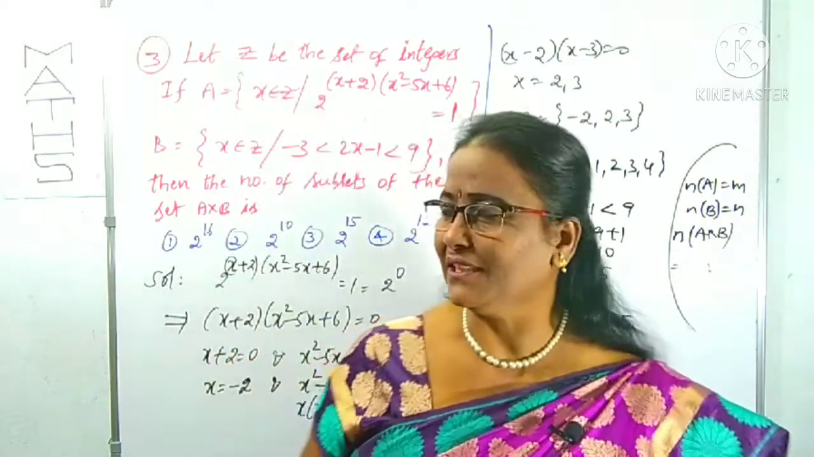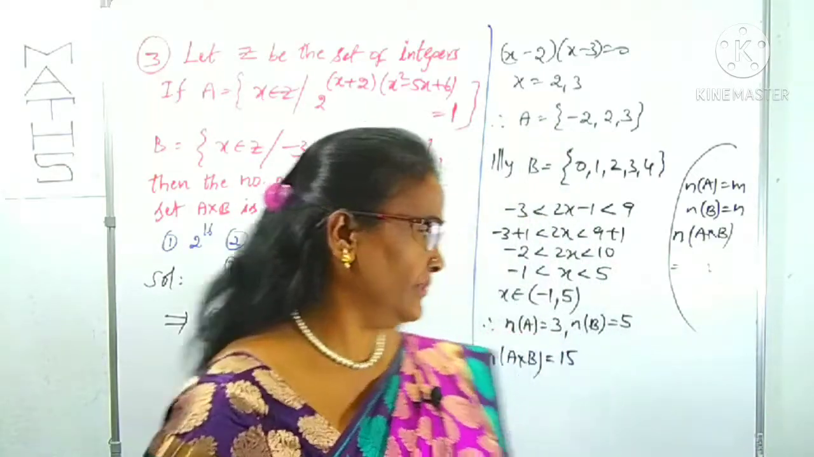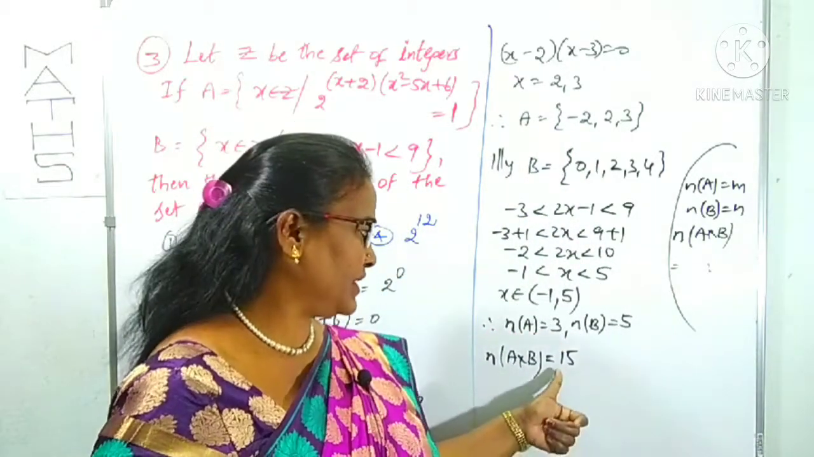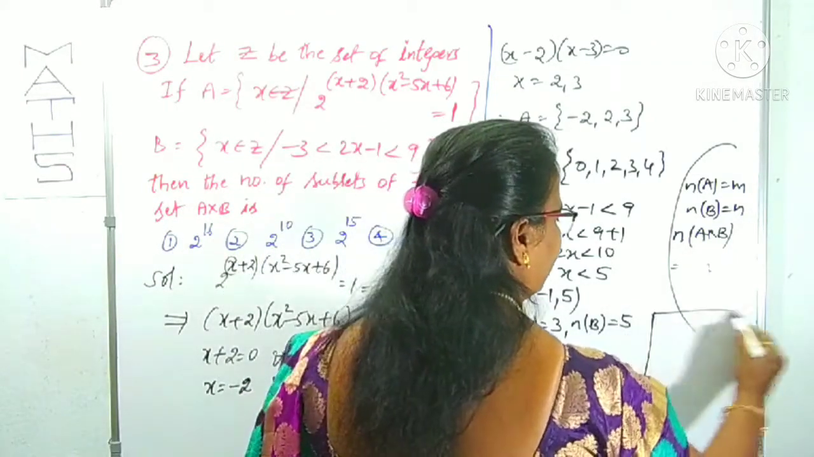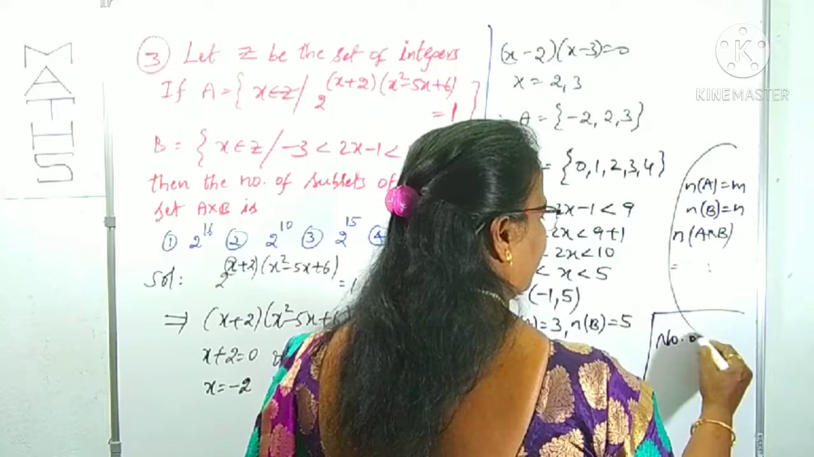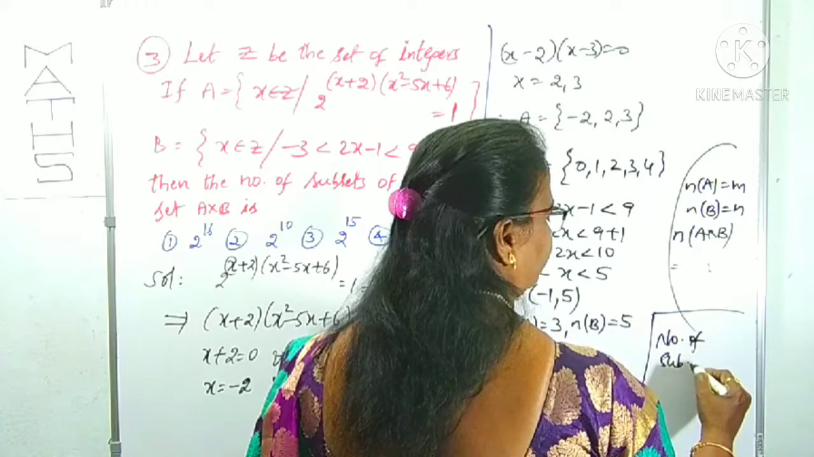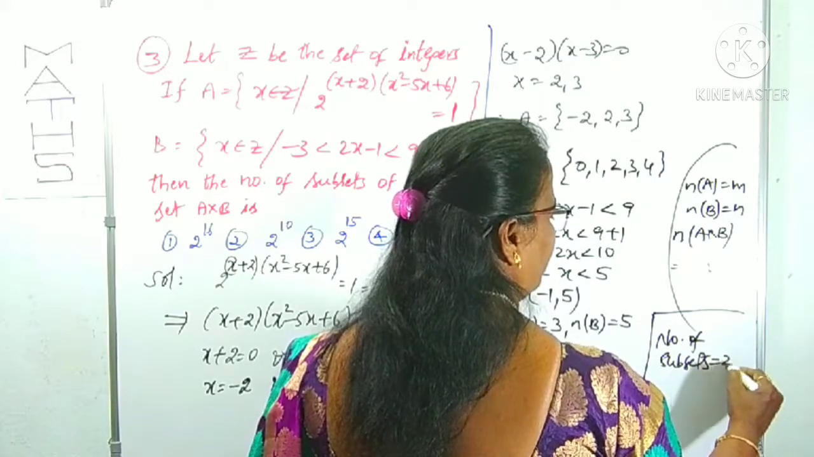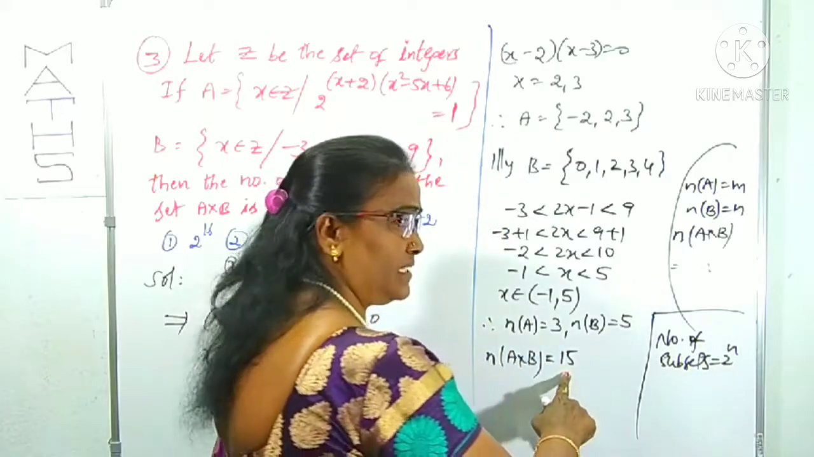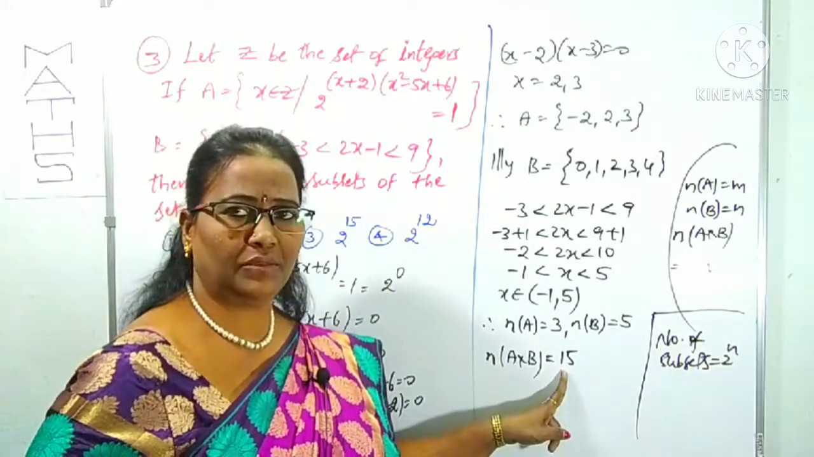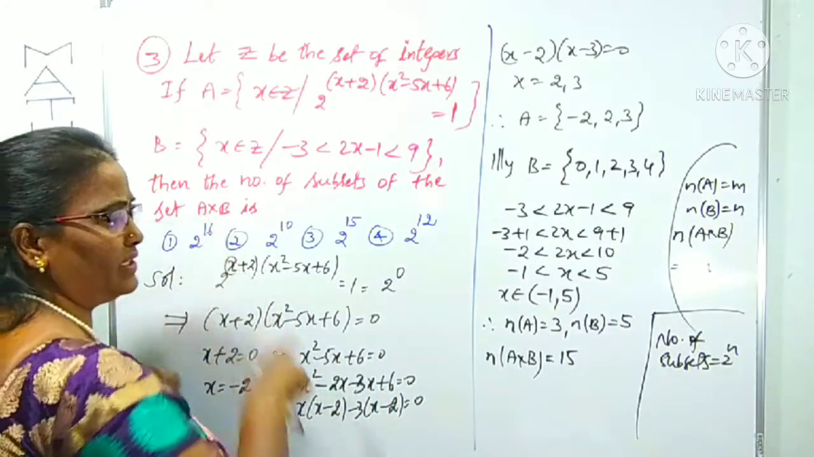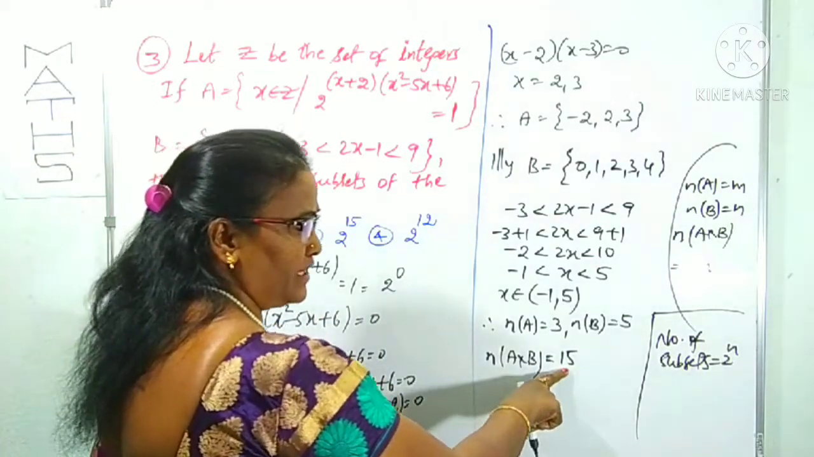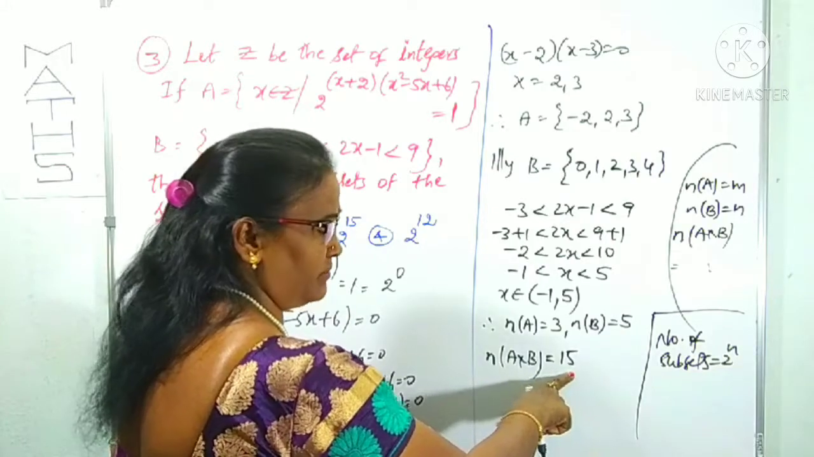Now what do we want? Number of subsets of A cross B. A cross B contains how many elements? 15 elements. What is the number of subsets formula from the previous question? Number of subsets is what? 2 power n. In place of n, what is here? 15. Because we only want the number of subsets of A cross B. A cross B contains how many elements? 15 elements.